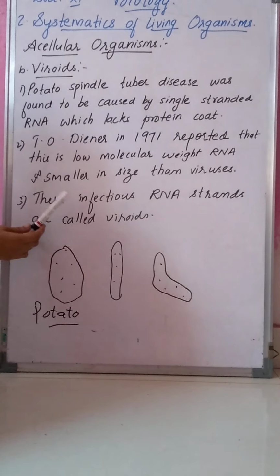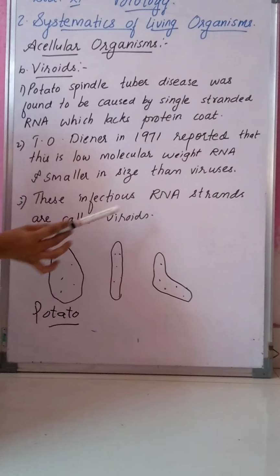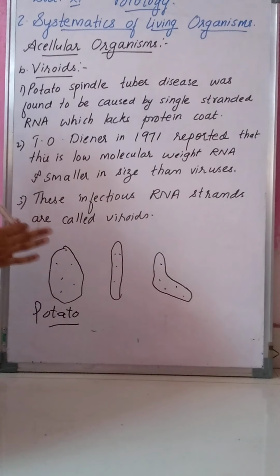These infectious RNA strands are called viroids, meaning they only consist of infectious RNA strands, which cause infection. You can see in potato, this causes infection. So these are known as viroids.